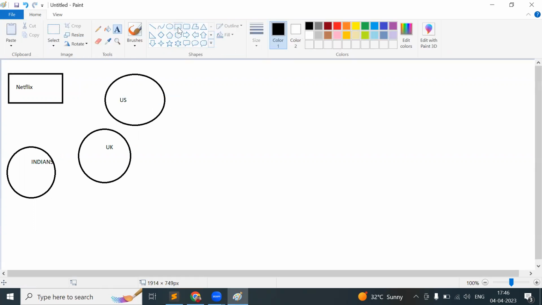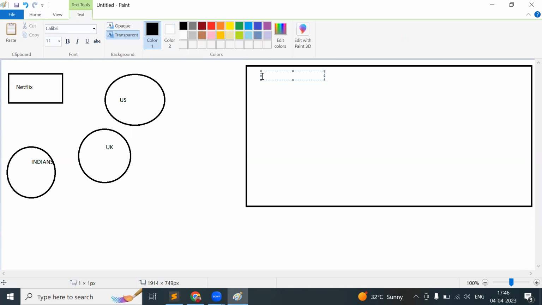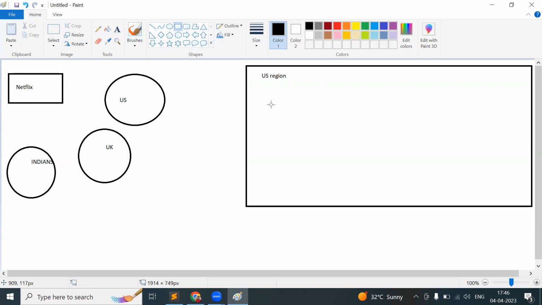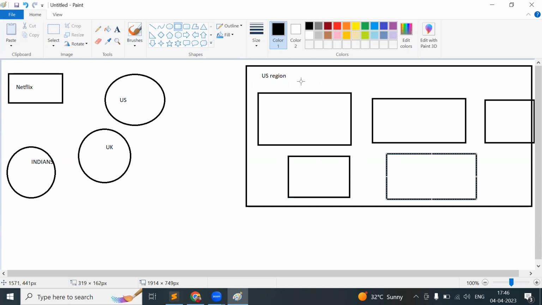Since the number of US people is very high, we have hosted the site in the US region, in some availability zones. North Virginia itself will have around 6 availability zones, maybe these are your availability zones. So for US people it is very easy, the distance is short, so they are getting good performance. Now, as an Indian or from the UK, we cannot hit the US region each and every time, so that your performance, or the website performance, or the video quality will be very low.